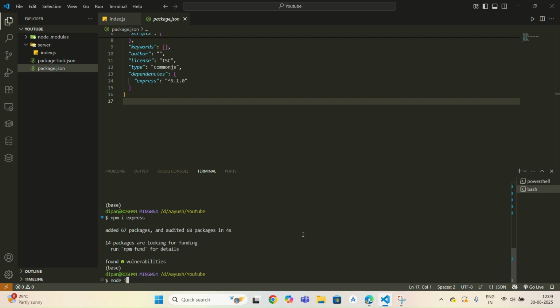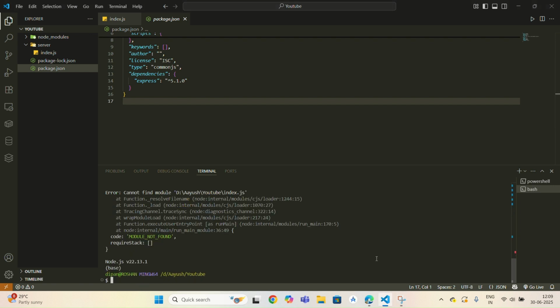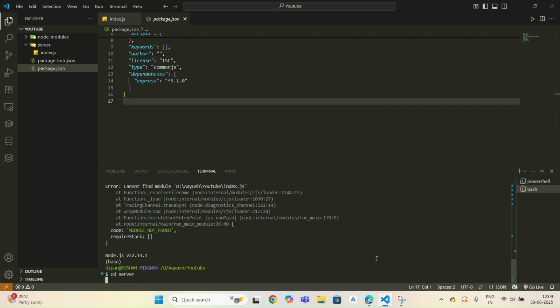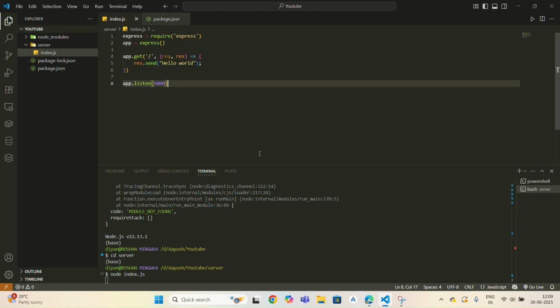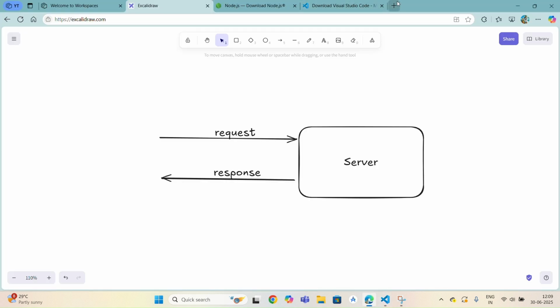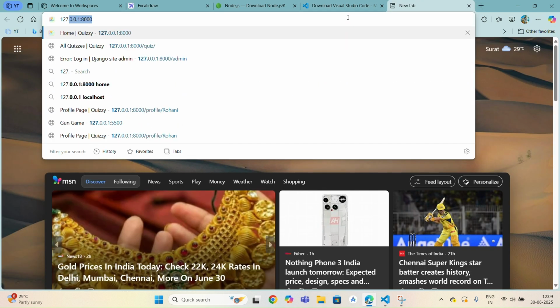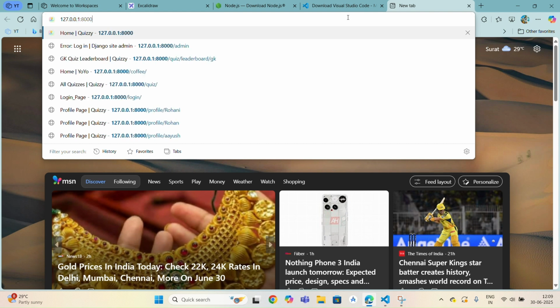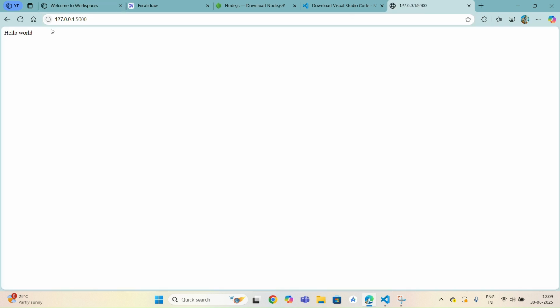Node index.js. Sorry, you have to go inside the server directory. Now you can run this. There is no message coming, but the server has started. You can go to the browser and write localhost or 127.0.0.1 and 5000. You can see hello world here, which is coming from here.